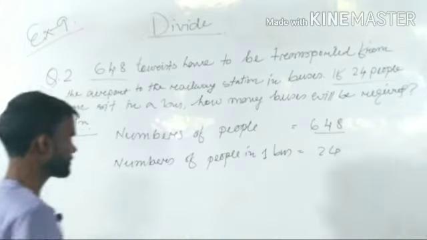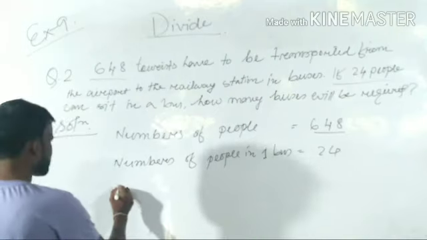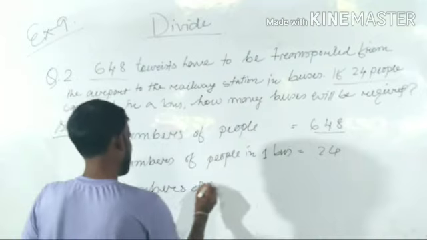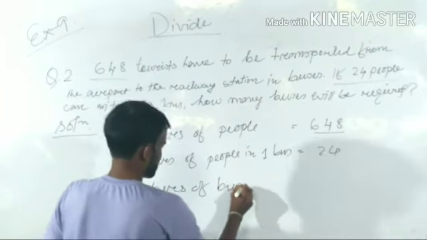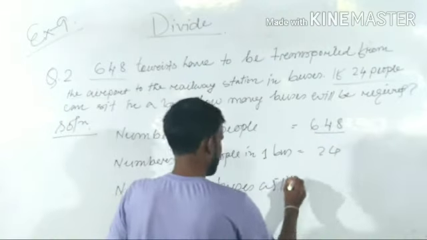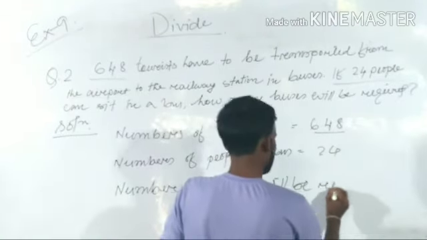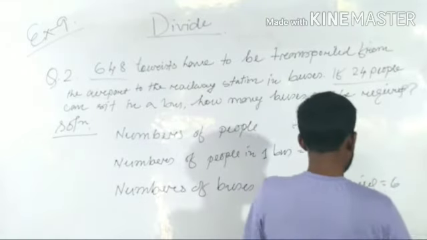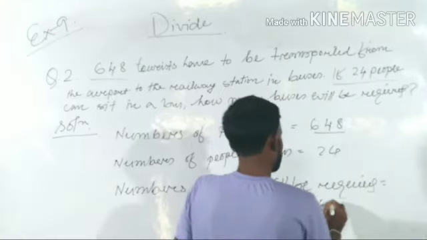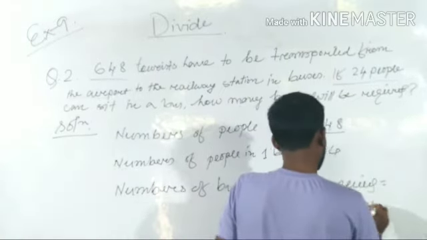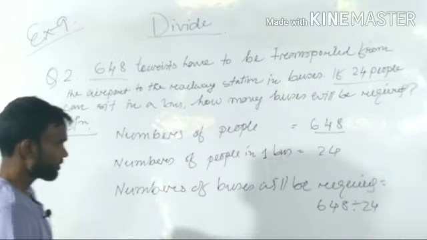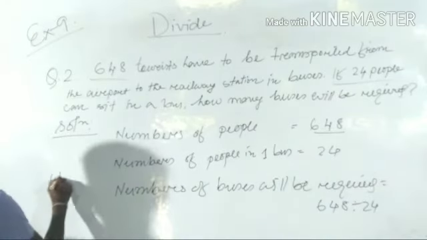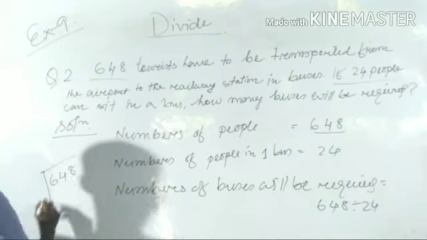So the number of buses required equals 648 divided by 24. How will we divide it? You can also divide it in the corner.